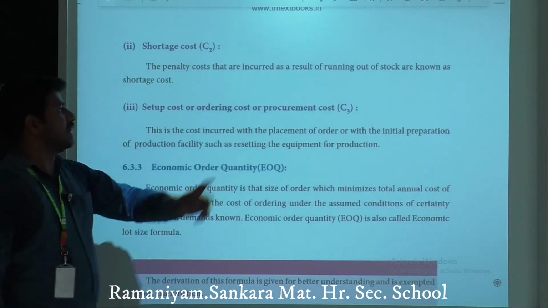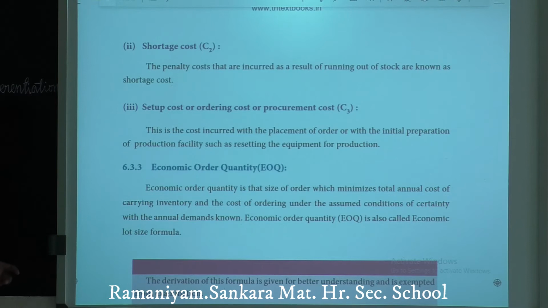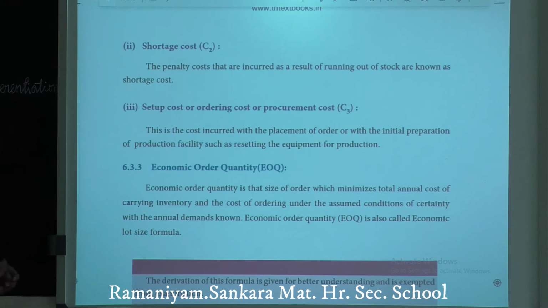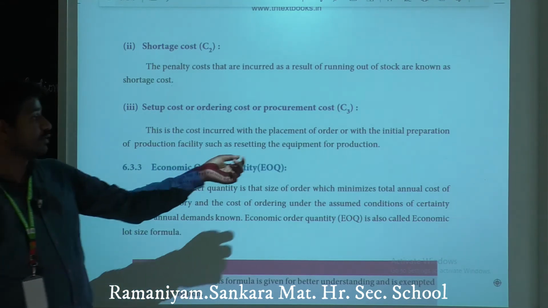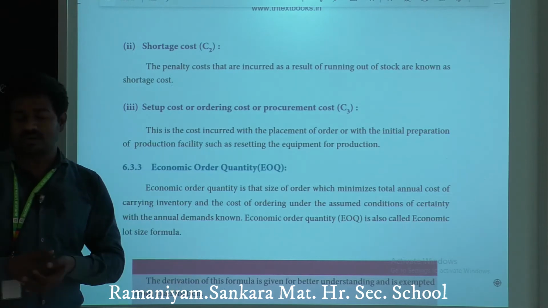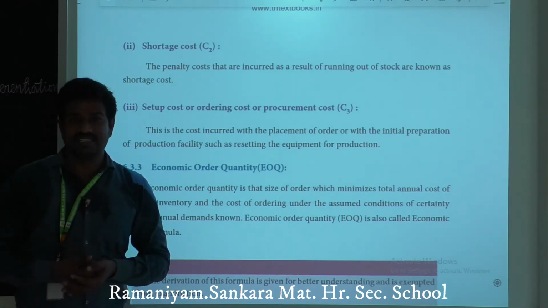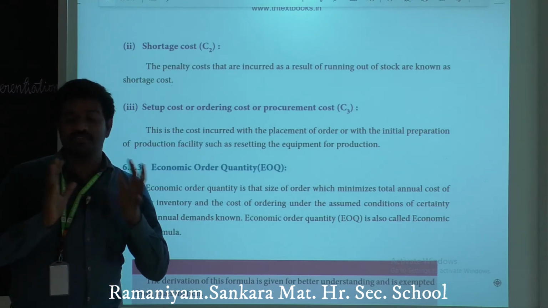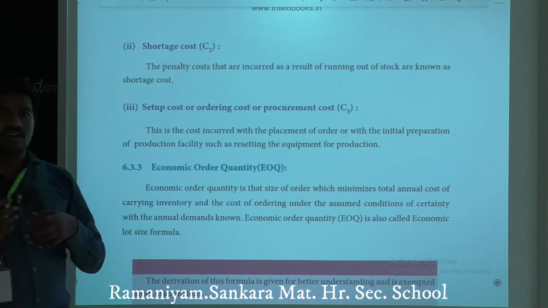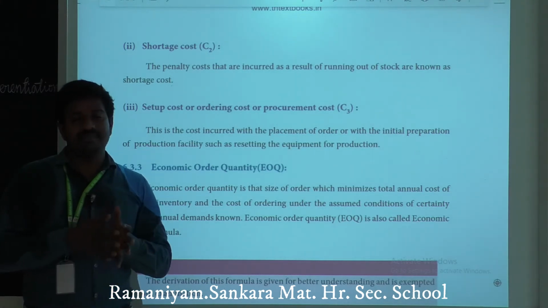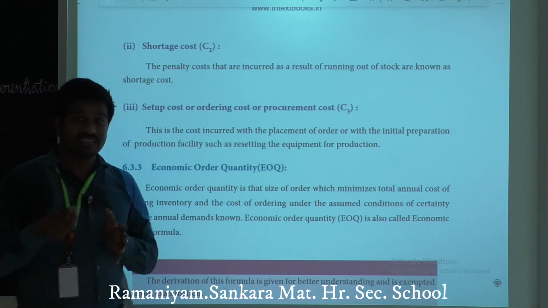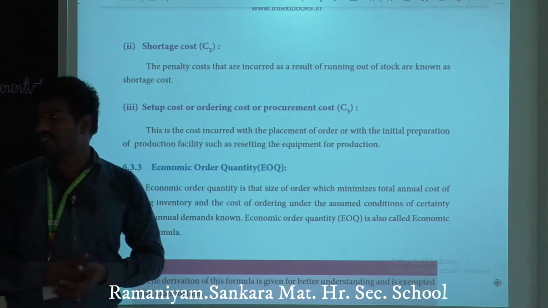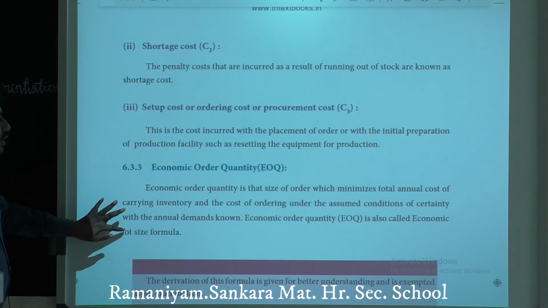Next, setup cost or ordering cost, procurement cost, C3. This is the cost incurred with the placement of an order, or with the initial preparation of a production facility, such as resetting the equipment for production. In our home, we have furniture. So if there is any repair or we have to renovate, for example our house, that time we spend a certain amount. That cost is called setup cost, ordering cost, or procurement cost. Got it?